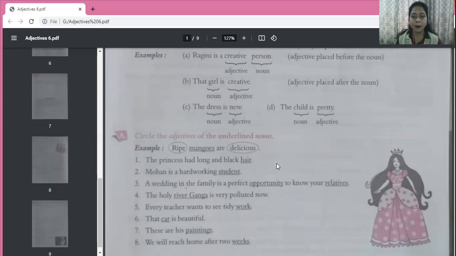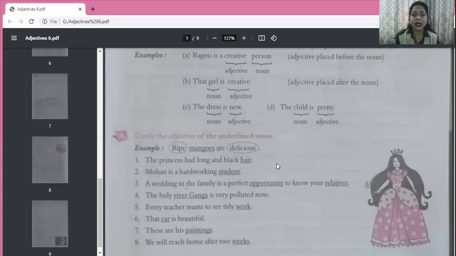So let's take opportunity. So what kind of opportunity? Perfect opportunity. Okay. So perfect is the adjective. Please encircle it. Then relatives. So whose relatives? Your relatives. So your is the word telling us something about the relatives. So your is the adjective. Encircle it.